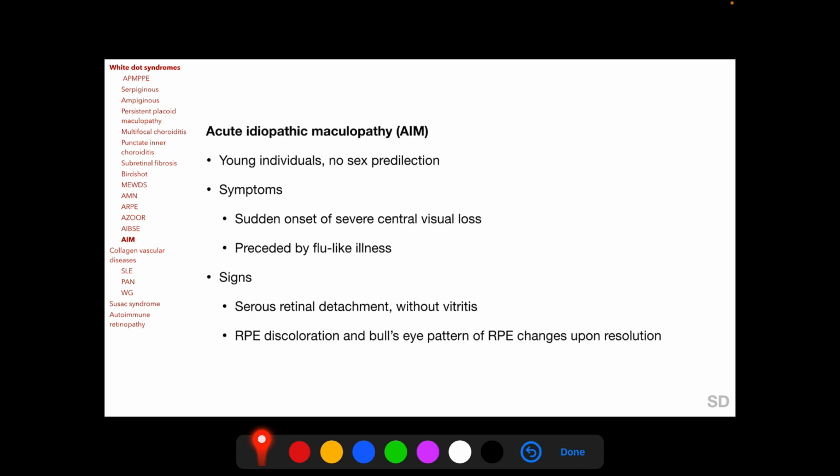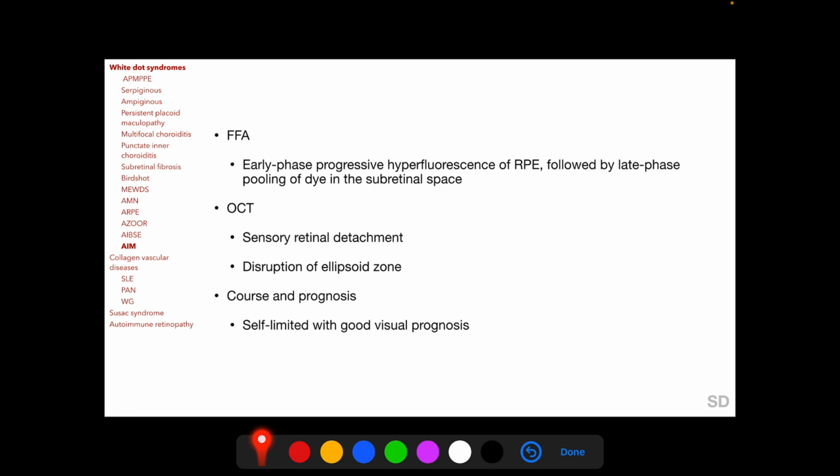FFA in acute idiopathic maculopathy shows early phase progressive hyperfluorescence of ARPE followed by late phase pooling of dye in the subretinal space of the serous retinal detachment. On OCT, there will be a serous retinal detachment with disruption of the ellipsoid zone. AIM is a self-limited disease with good visual prognosis.